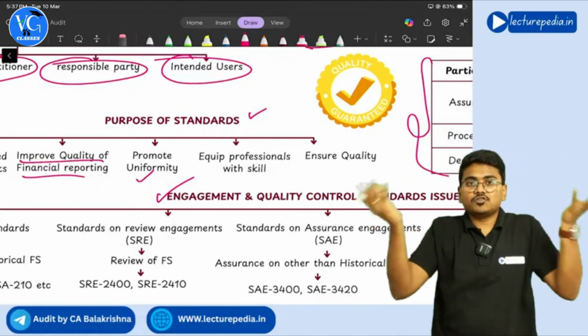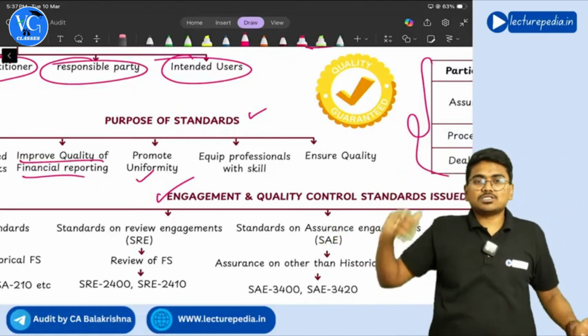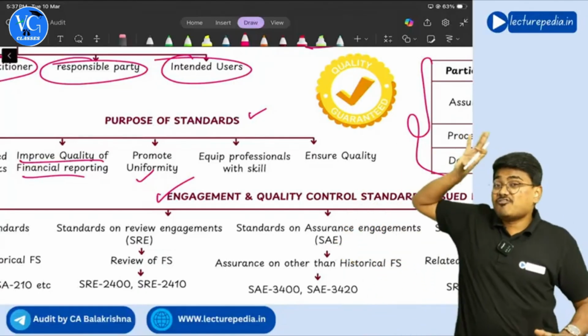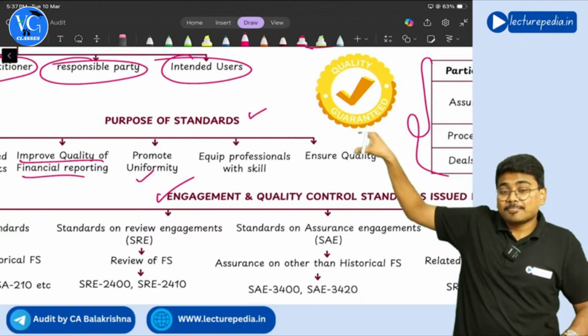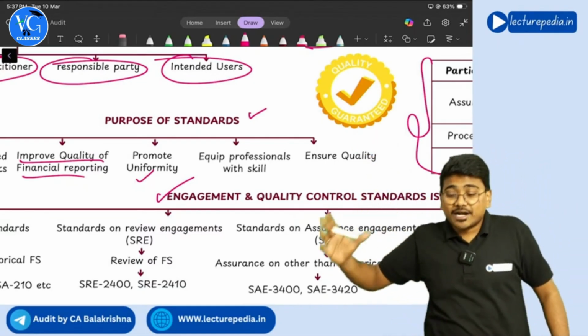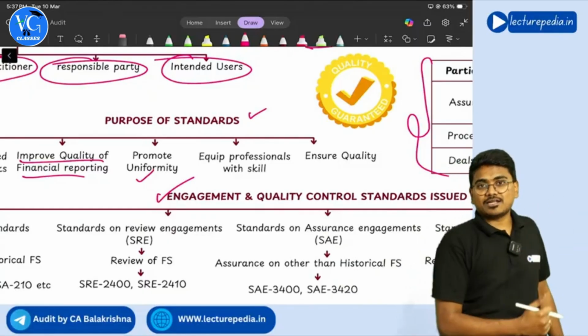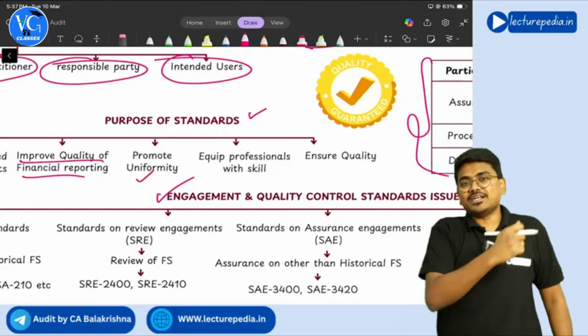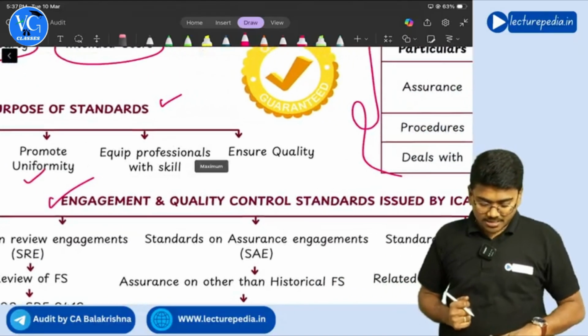Users will get confused about what these chartered accountants are giving. So there will not be any uniformity. By following auditing standards, all the audit reports and all the audits will be in a uniform manner. Understand? So auditing standards will bring uniformity in the audit.